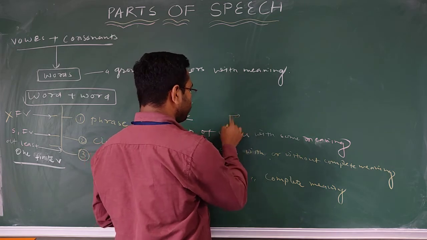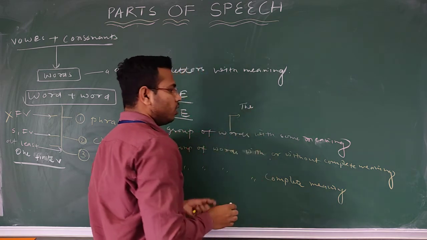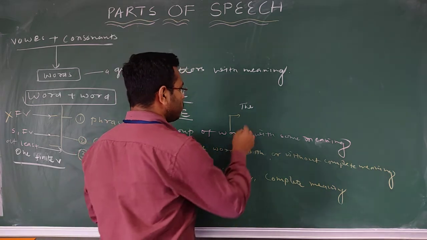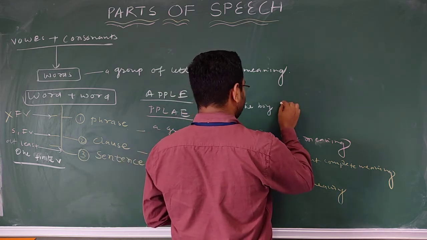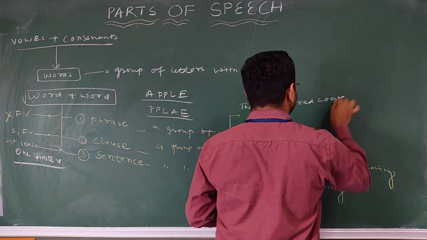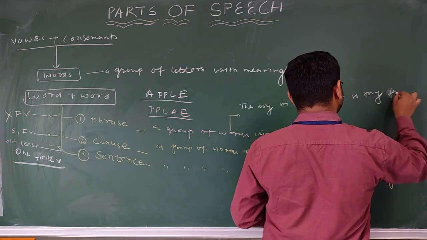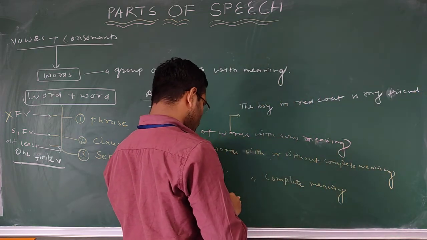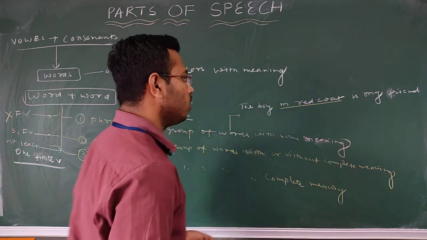Number one, we have phrase. I am giving you one sentence and then I will tell you how phrases can be underlined or picked out. So if I say the boy in red coat is my friend, so here we can underline the boy in red coat.